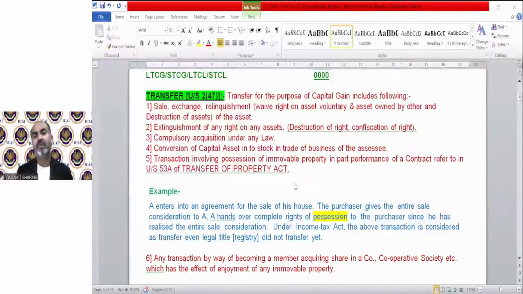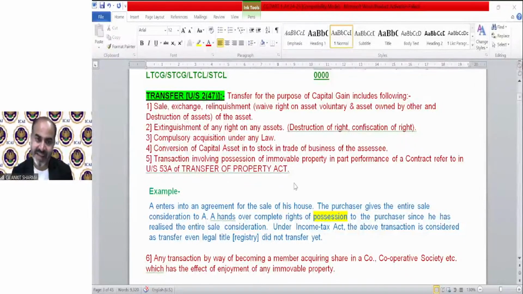Transfer for the purpose of capital gain includes the following. Now the transfer definition is very huge. It does not include the term sale only. It includes a lot of terms. So transfer is a very wide term. Technically, we can say if your ownership has been transferred to someone else, whether it's for consideration or not, whether the consideration is monetary or not, that is generally called transfer.